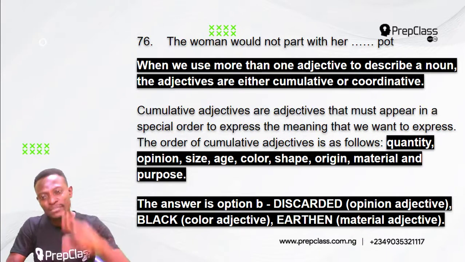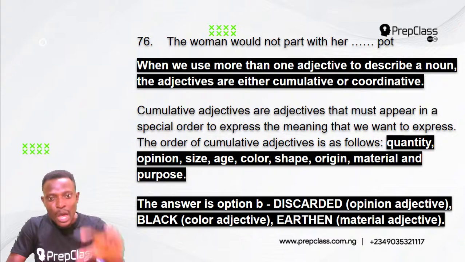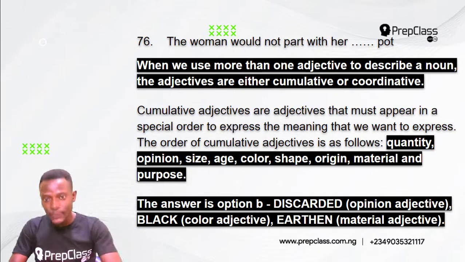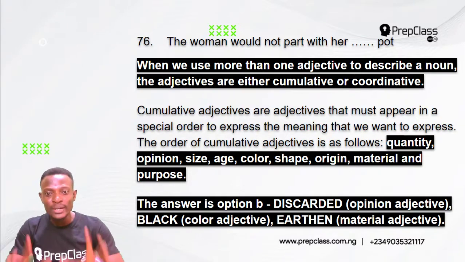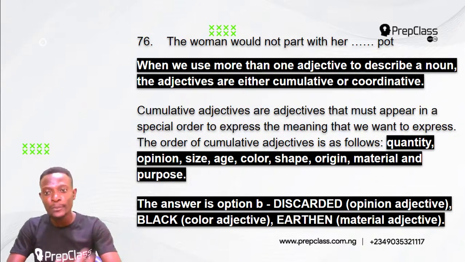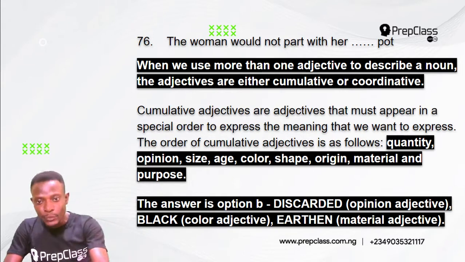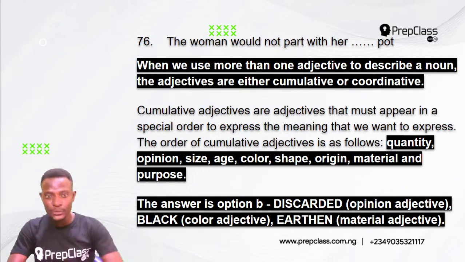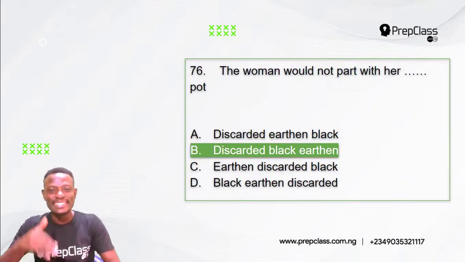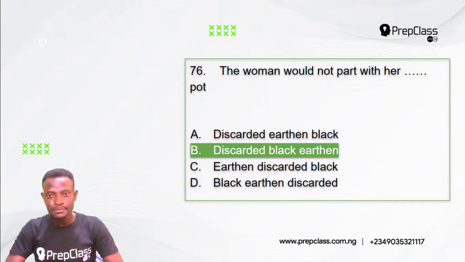So we have the adjective of opinion coming first, followed by the adjective of color, followed by the adjective of material. So when you look at the screen and you look at the order of cumulative adjectives, we have quantity, opinion, size, age, color, shape, origin, material, and purpose. So we picked opinion coming first, discarded, followed by black, which is color, followed by earthen, material. So the answer to this question is option B. The woman would not part with her discarded black earthen pot.